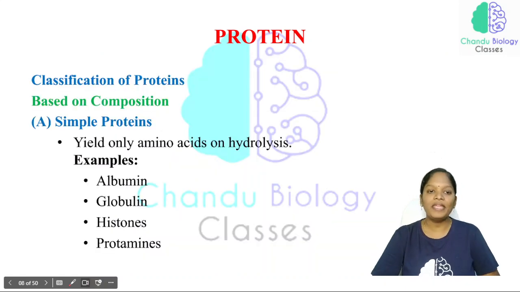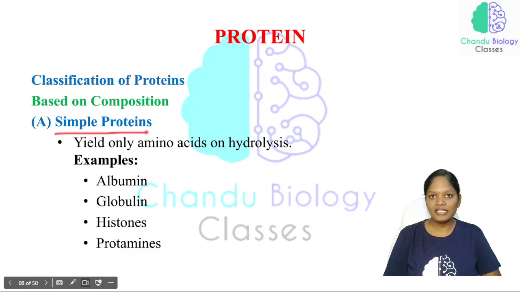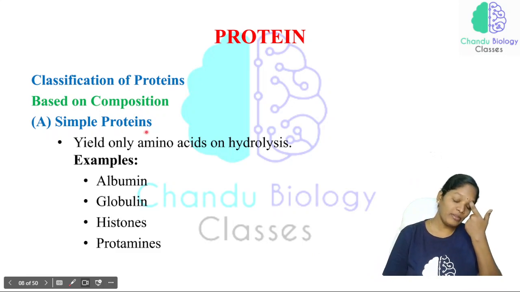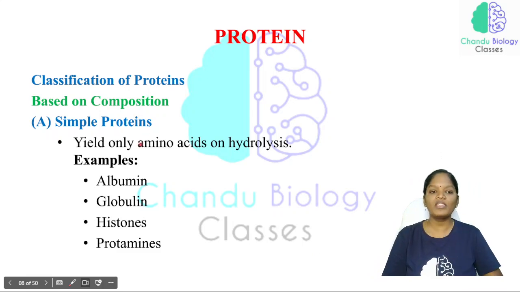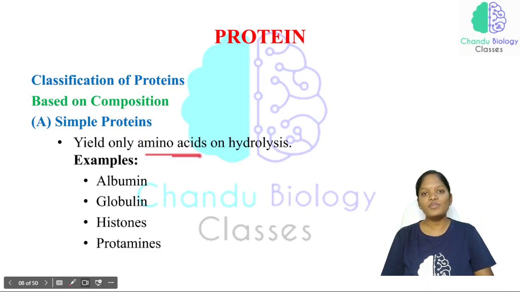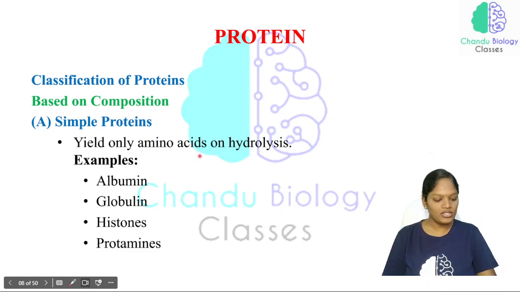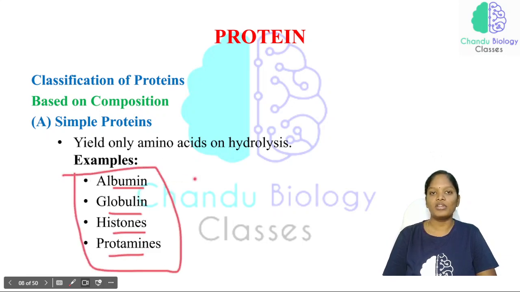Now you should know the examples, which proteins come under which classification. The first type is the simple protein. As we mentioned before, on hydrolysis they yield only amino acids. The examples are albumin, globulin, histones, and protamines.